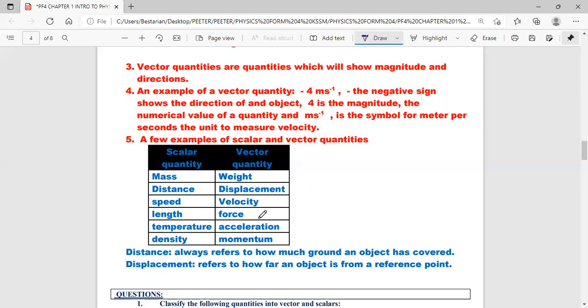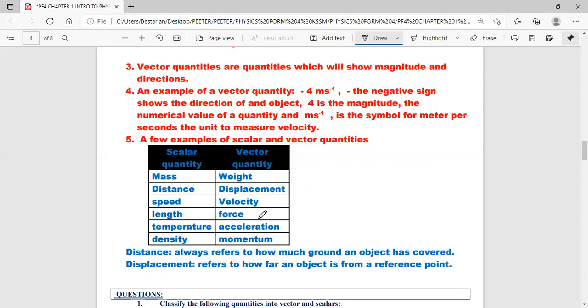Okay, rate of change of velocity is acceleration. The formula is final velocity minus initial velocity over the time. Then we have the momentum itself, the product of mass and velocity. Velocity is a vector, so the whole momentum is a vector quantity. What is momentum? The product of mass and velocity. Finally, we're going to look at two things today, distance and displacement.